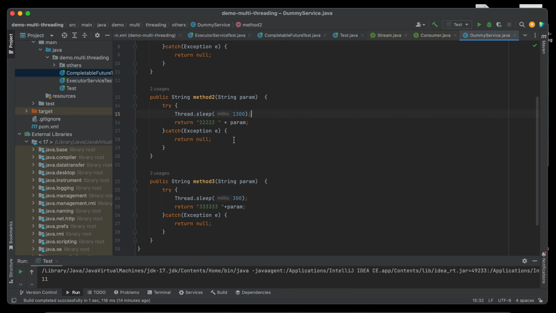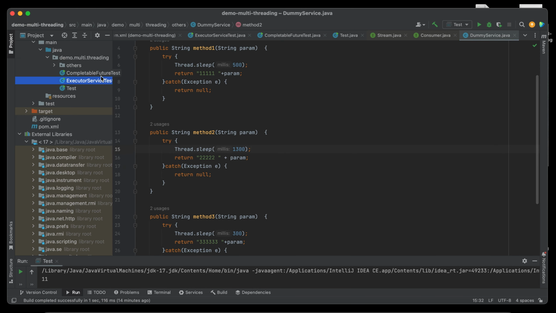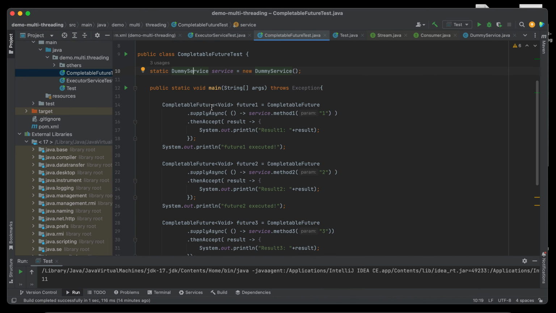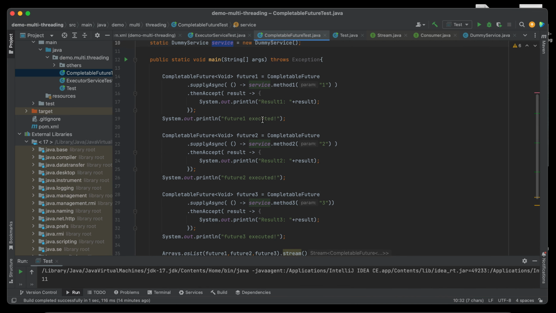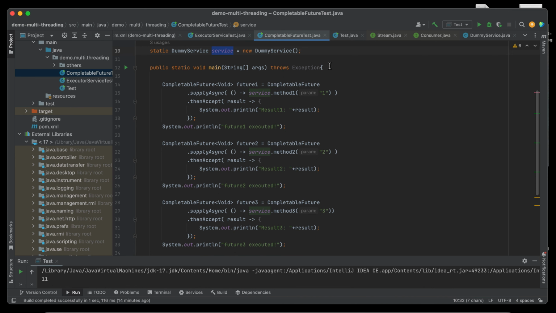Okay, so in our example here, I will call these dummy methods using the service. As you can see, I have a main method here.